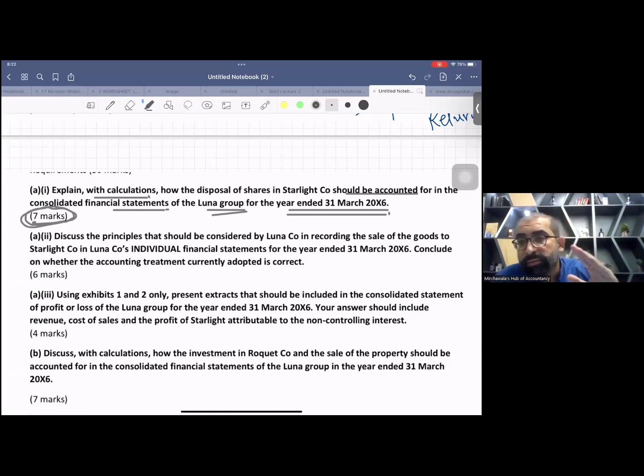There is a difference of accounting between individual books and consolidated books, and right now they are asking you for consolidated books. Let me show you some discussion in order to save time, because I just want you to understand things. Teaching you how to type is not the objective. I have done typing in some classes, but right now the objective is to make you understand what the issue is.